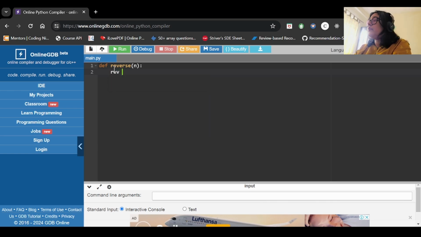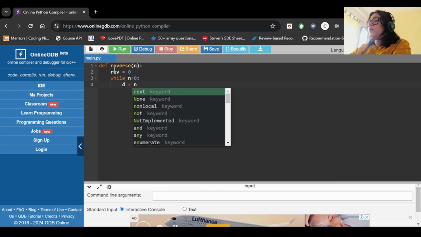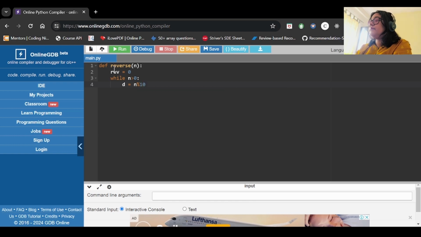We will be declaring reverse, initializing reverse with 0, and then we will check while n is greater than 0, and then we will take the digit d = n mod 10, and reverse is equals to reverse multiply by 10 plus d, right? And n is equals to n slash 10, right?